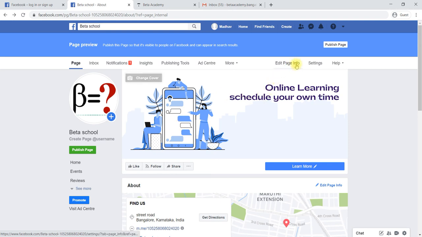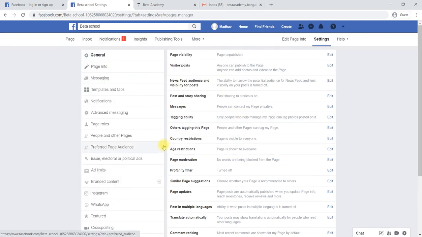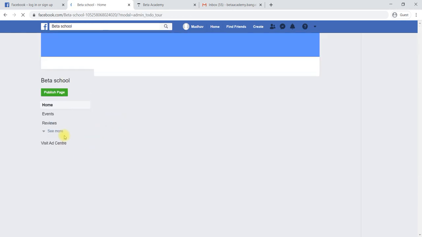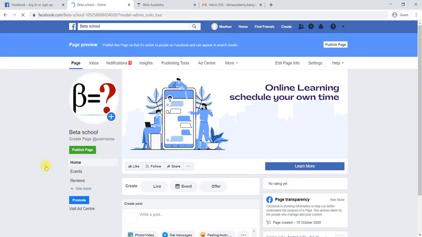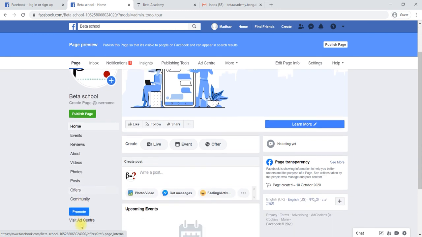Again, if you go to settings, we need to go to settings. If you would like to change the templates and tabs, what do I mean by templates and tabs? Nothing but on the left hand side of a page, when you go to the page, we have home, events, review. Like this we have tabs, right? These tabs you would like to reorganize.